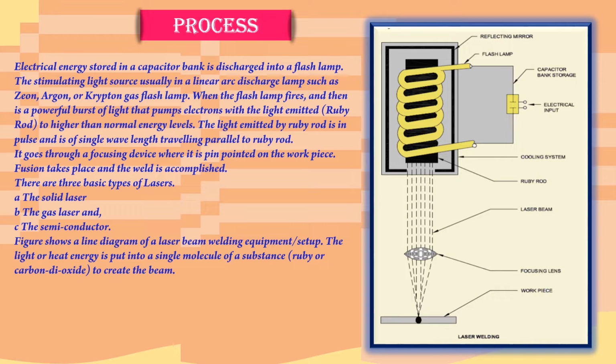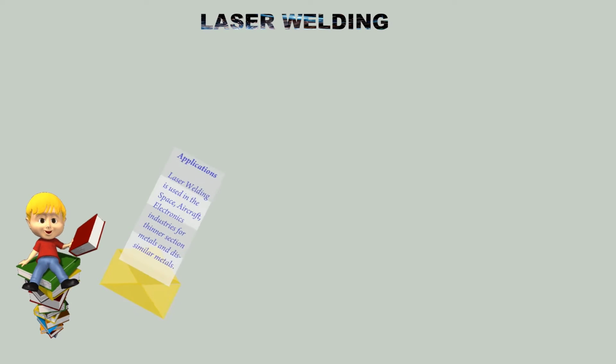There are three basic types of lasers: A. The solid laser, B. The gas laser, and C. The semiconductor. The figure shows a line diagram of a laser beam welding equipment setup. The light or heat energy is put into a single molecule of a substance, ruby or carbon dioxide, to create the beam.